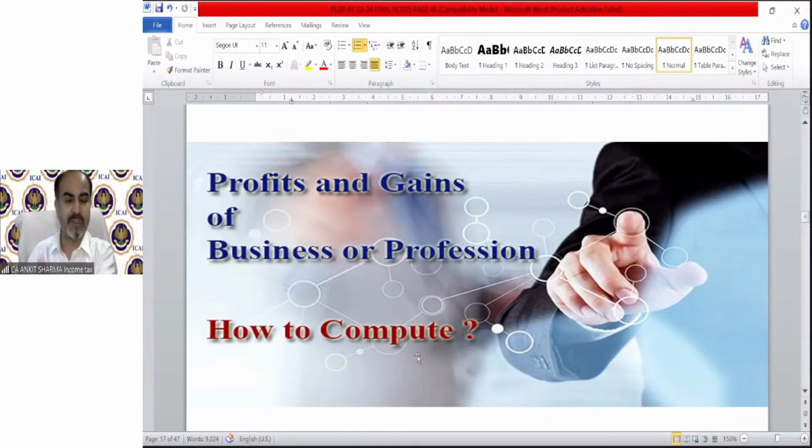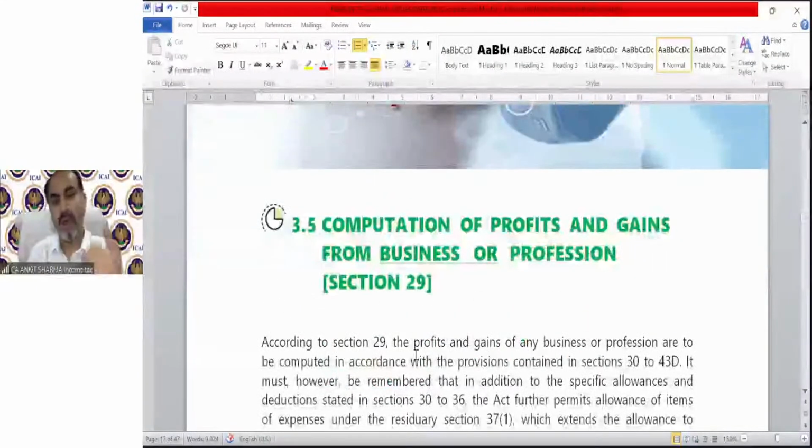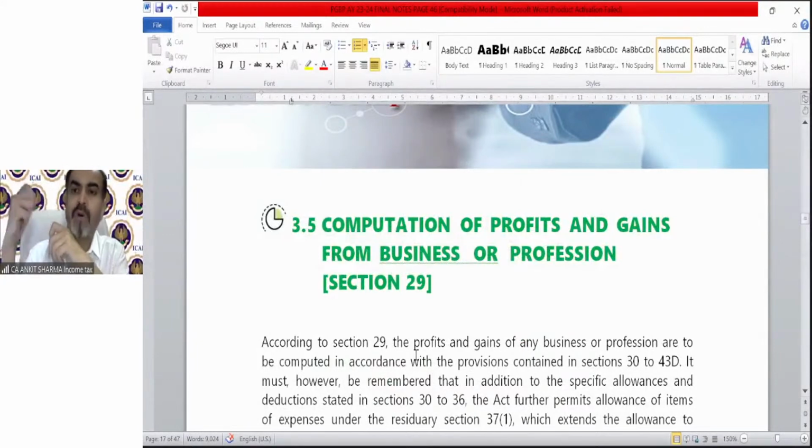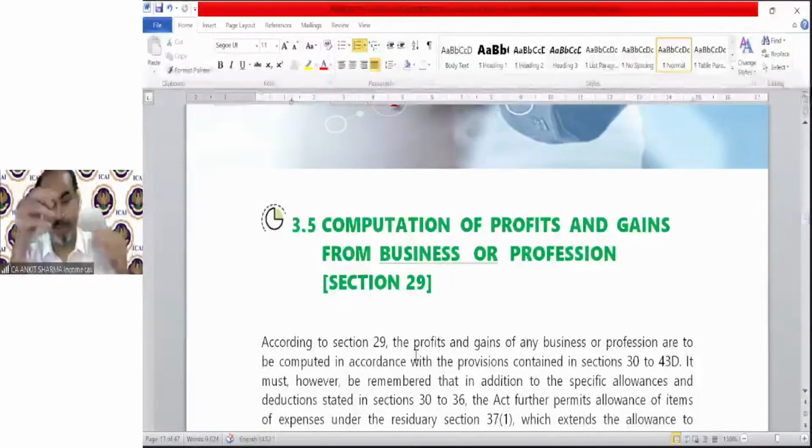So profit and gains of business or profession, how to compute. From section 29, you will understand what expenses should not form part of our income tax profit and loss account, such as outstanding commission, penalty, depreciation as per accounting provision, etc. One by one from section 29 onwards, we will discuss those concepts. With the help of these provisions, you will understand that in the examination, which expense I should add back, which expense I should not add back.